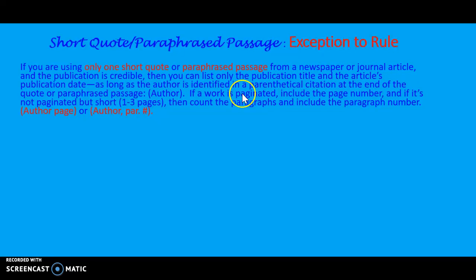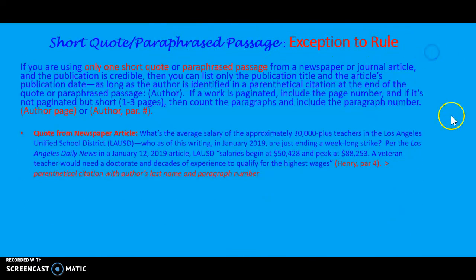If a work is paginated, it has page numbers, include the page number, and if it's not paginated, doesn't have page numbers, but is short, from 1 to 3 pages, then count the paragraphs and include the paragraph number. And this is an example of parenthetical citations. Let's pause for a moment and look at the word paraphrased. What does this mean? When you paraphrase something, you put it into your own words. So if you paraphrase a writer's thoughts or ideas, it still is treated like a quote in many ways, and we'll learn about this. But now on to our exception to the rule.